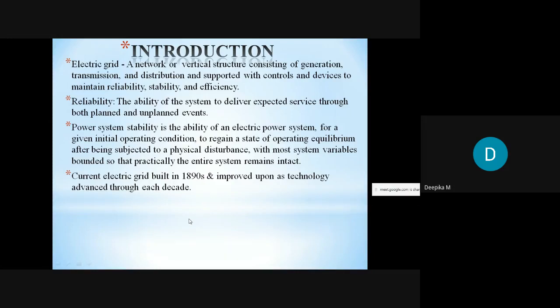The losses in the system should be reduced. So that is called the efficient system. That means the power system should deliver the expected service with a minimum loss or with a negligible loss. So that we call it an efficient system.